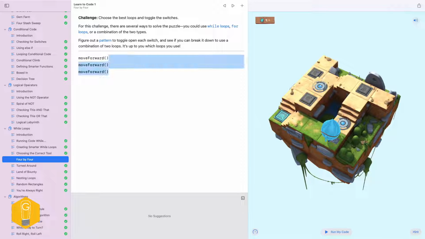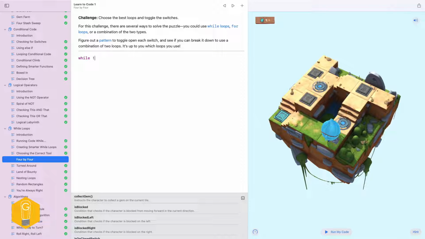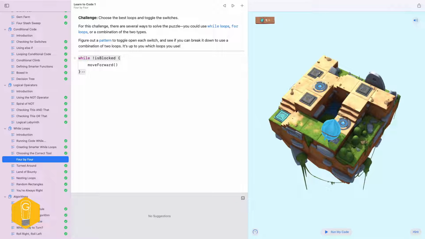So I could simplify that, and I could just say, while I'm not blocked, move forward. And then we know we're going to need a conditional: if is on closed switch, toggle the switch. So go through here, toggle those switches. And then I know that I need to get a total of 1, 2, 3, 4. I'm going to have 4 patterns here.